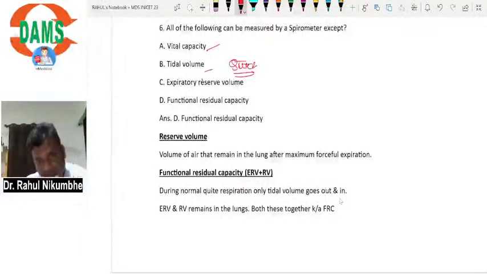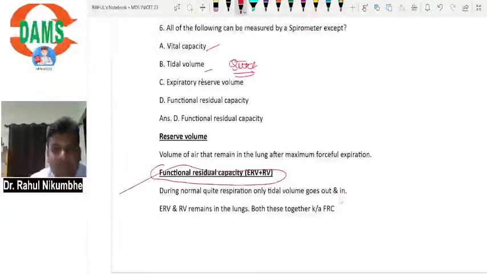And what is functional residual capacity? Suppose I have taken a normal inspiration. After normal inspiration, I will expire. Some amount of air will go out. It is tidal volume. After removal of tidal volume, my lungs have expiratory reserve volume and residual volume. So this volume of air is present in the lung during quiet inspiration and expiration. It has a residual volume which cannot be measured, and this functional residual capacity, which is expiratory reserve volume plus residual volume, cannot be measured.